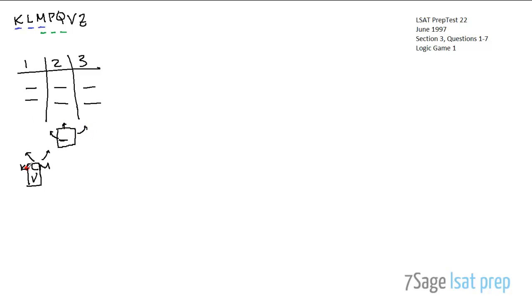But we know for sure that these 4 sit here, meaning that P, Q, and Z are the only eligible people to sit at table 3. So these 4 are distributed between these 2, and these 3 are the only ones that can sit here, and then this last slot is the one that actually just messes everything up, right? So depending on what information they give us, we're going to have some additional legwork to do.